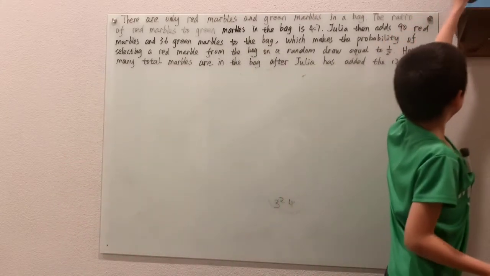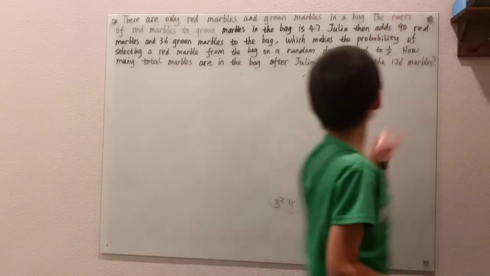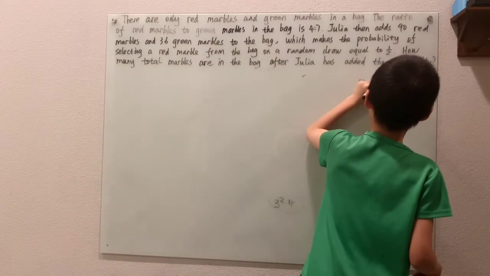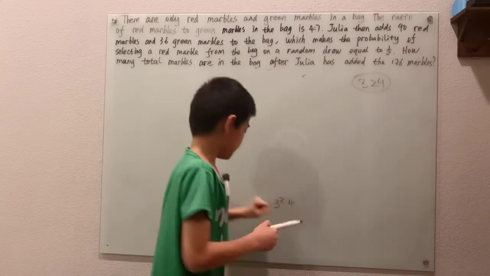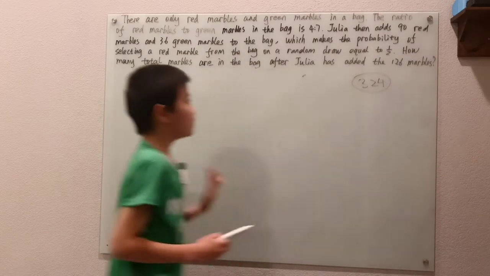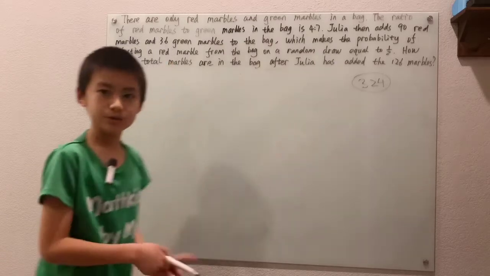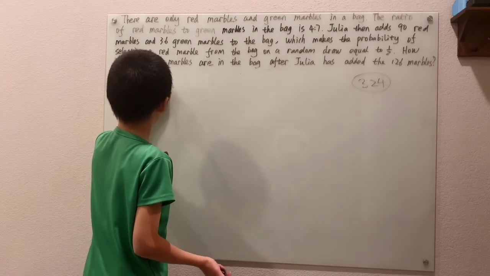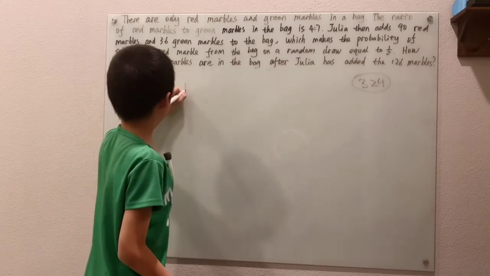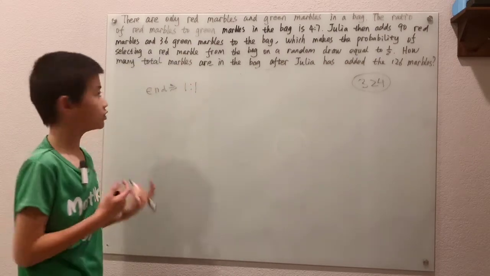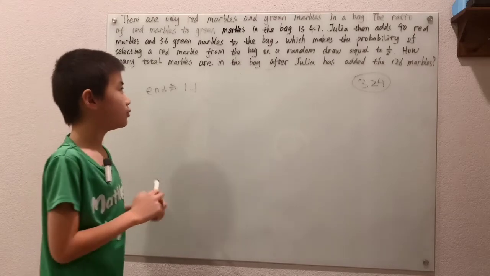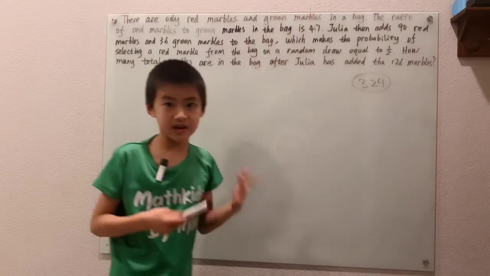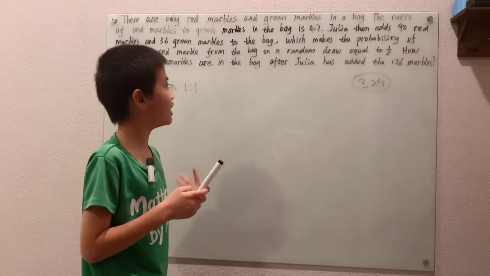If you're in some sort of place where you're trying to do problems for speed, we can think of this as, at the end, we're going to get a ratio of 1 to 1, right? To be more accurate, we know that we're going to get a ratio that is at least 8 to 8, possibly 9 to 9, or even 10 to 10.